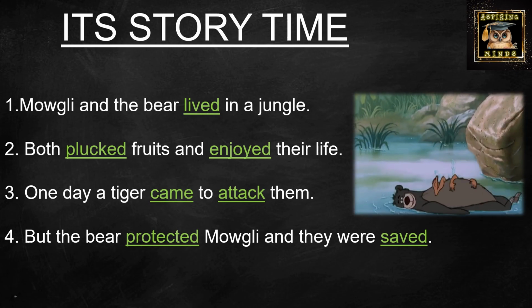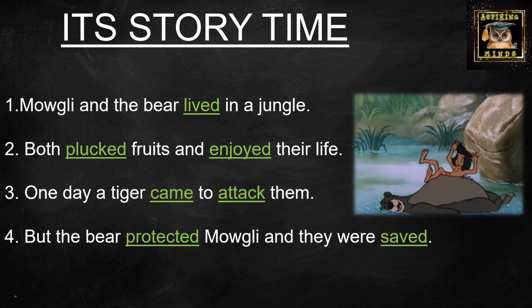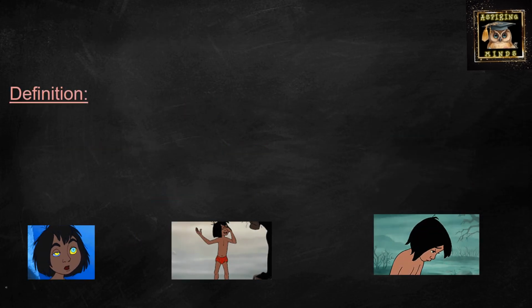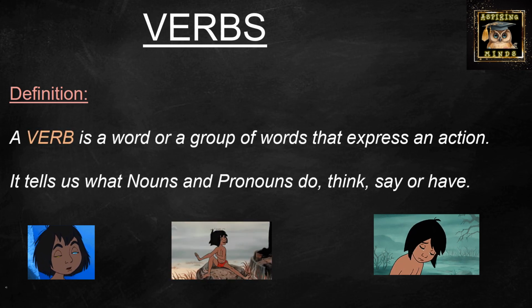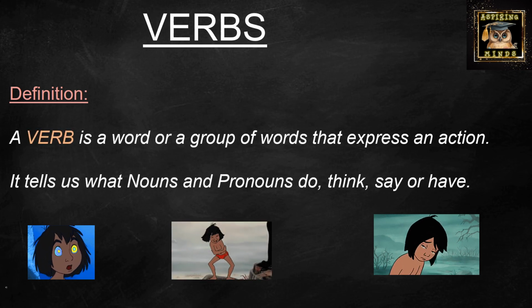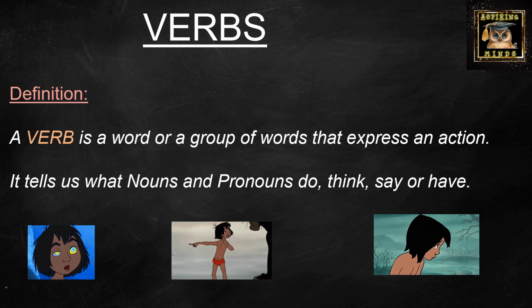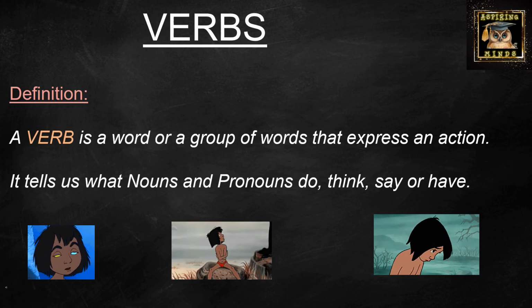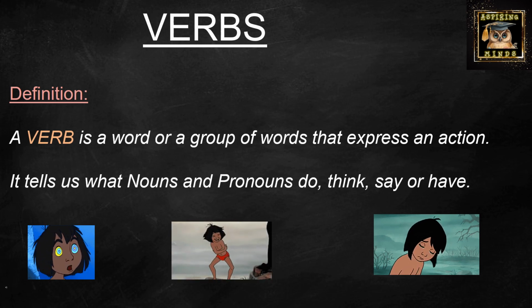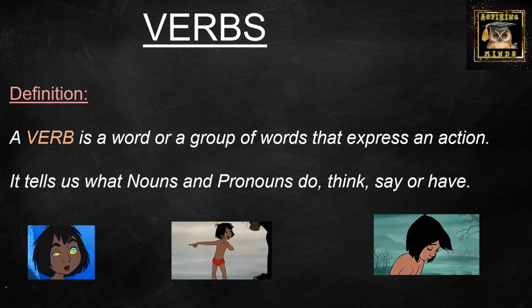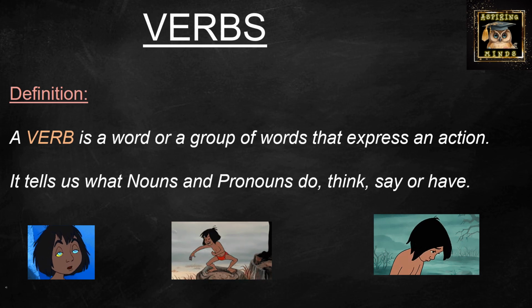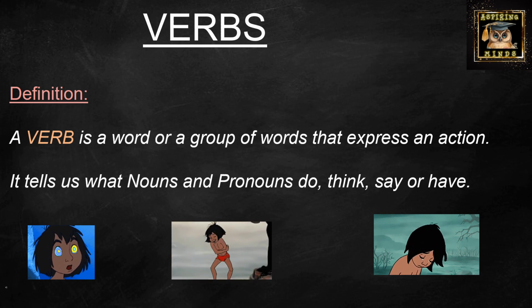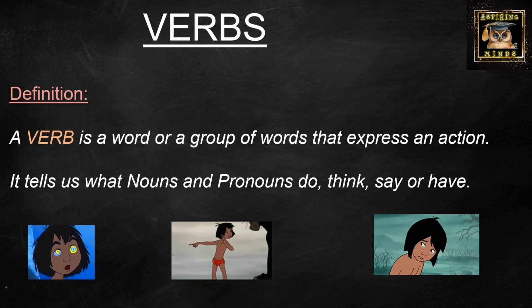So now, let us understand what exactly are verbs. A verb is a word or a group of words that express an action. It tells us what the nouns and the pronouns do, what they think about, what they say, or even what they have. So any action, whether it is sitting, dancing, crying, eating, enjoying, laughing, any action that comes to your mind is a verb. So simple, right?